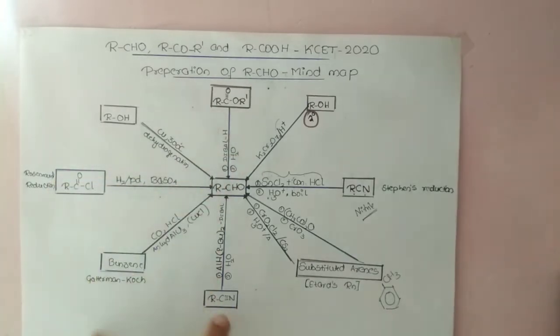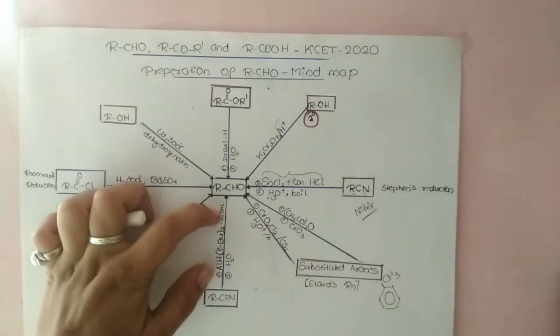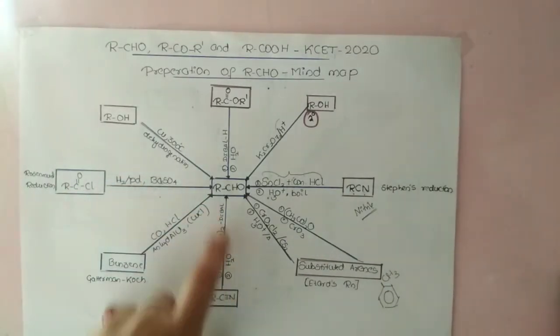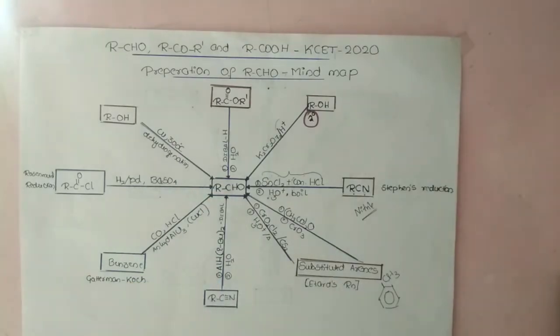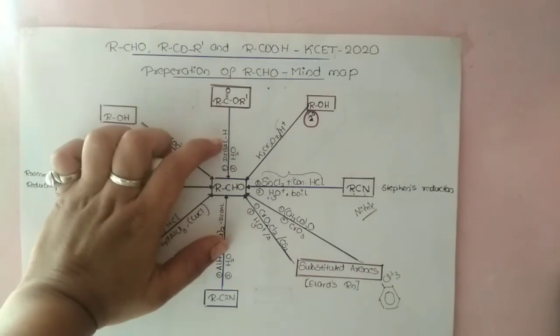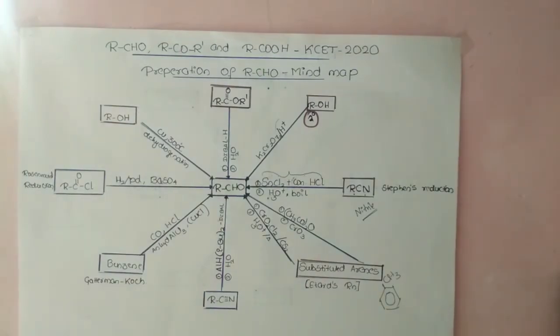At the same time, when an alkyl cyanide is treated with Dibal followed by hydrolysis, we are going to get an aldehyde. So in any one of the reactions, particularly if they have given an ester and mentioned the reagent as Dibal, if you know what Dibal is, then you can answer it very easily. If you don't know what Dibal is and what its action is, then it is difficult to predict the answer. So whenever Dibal is present, it is a reducing agent.